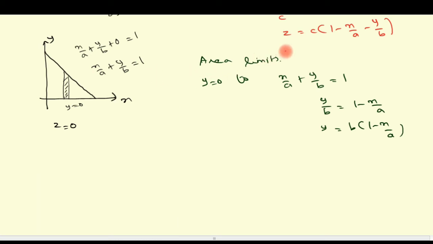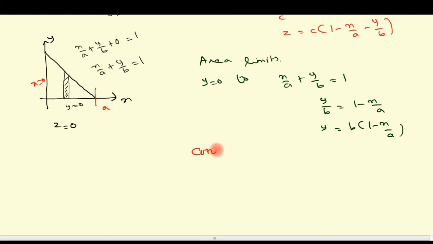Now the volume limits are over, area limits are over. As per the order of integration dy dx, the vertical strip moves along the x axis. It starts from the boundary line x equal to 0 up to the x intercept a.